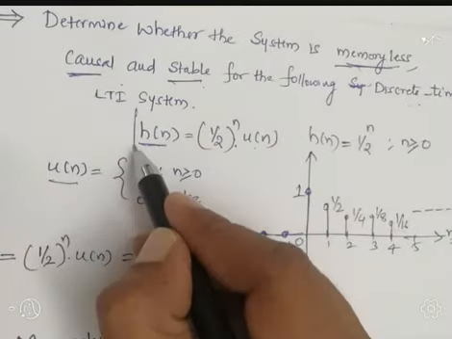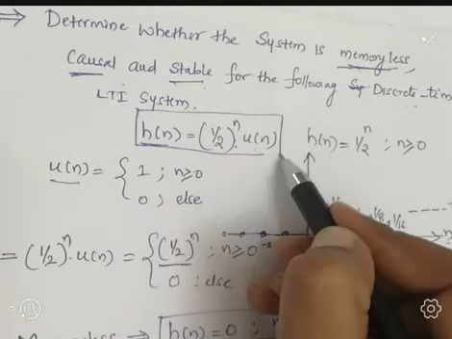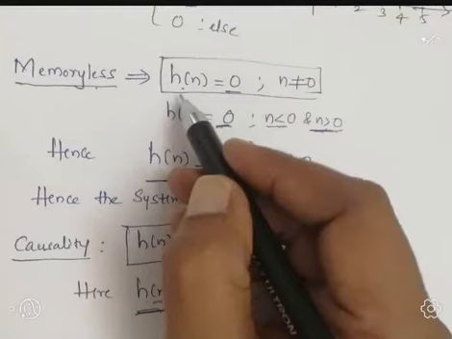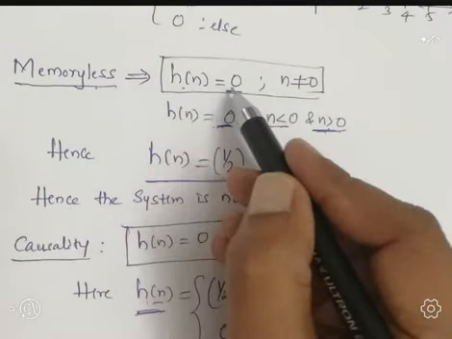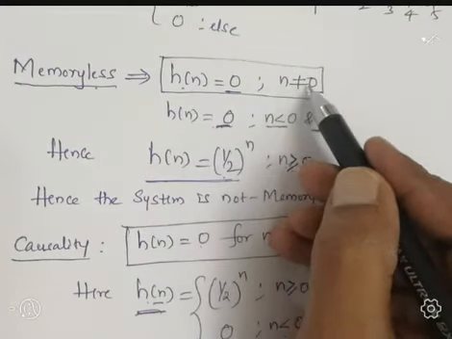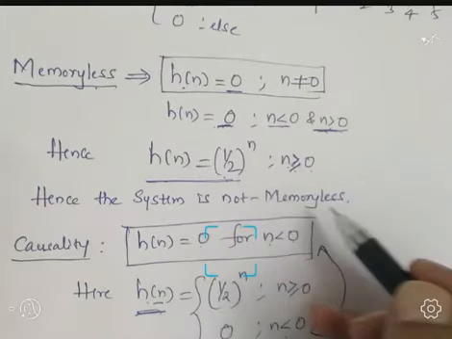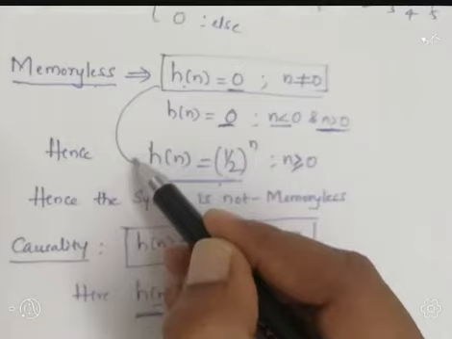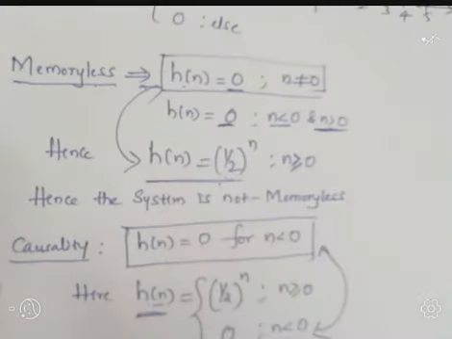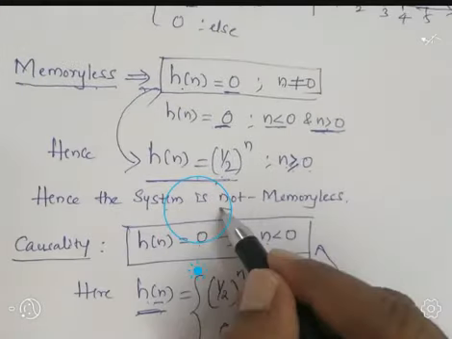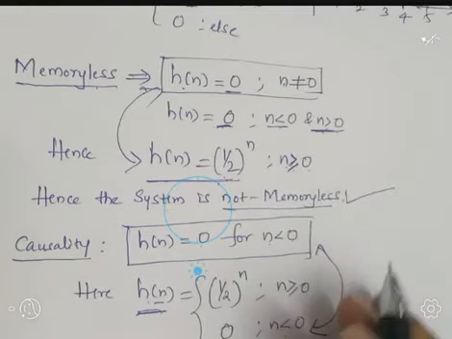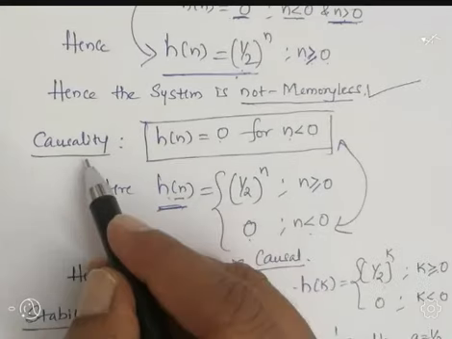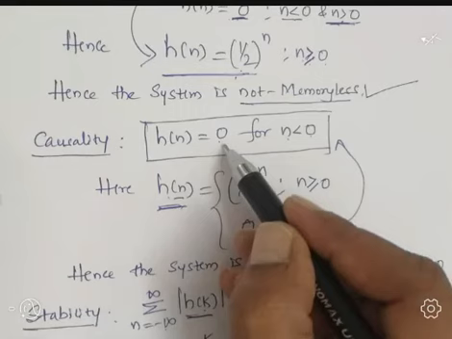So this is the given discrete time LTI system. For this one, we checked the first condition, memoryless: h of n equal to 0 for n not equal to 0. By comparing these two things, this condition is not satisfied, hence the system is not memoryless.